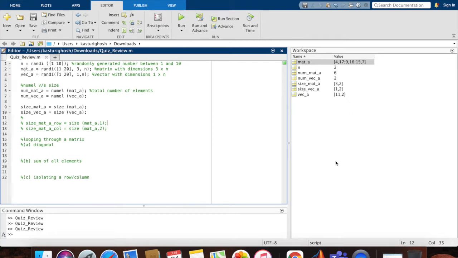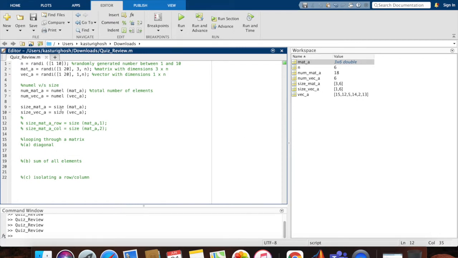So what size does is return the number of rows and the number of columns. So mat A, as we know, is a 3 by 2 matrix right now, and vec A is a 1 by 2, and that's exactly what it is. It should be 3 by n and 1 by n. Let's run it again. Oh, my n value is 2 again. Let's try again. Okay, now my n value is 6, so ideally my mat A should be 3 by 6 and my vec A should be 1 by 6. Is that the answer? Yes, exactly.